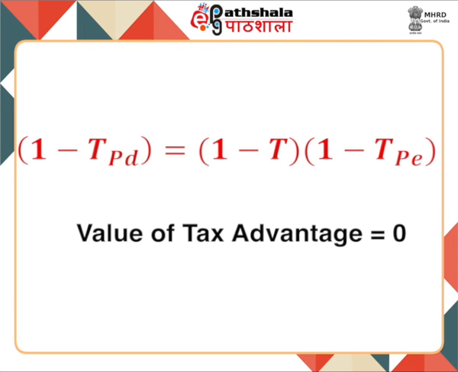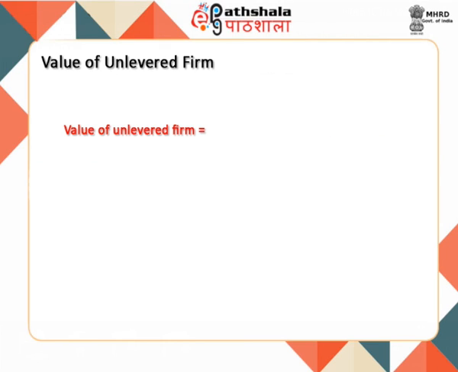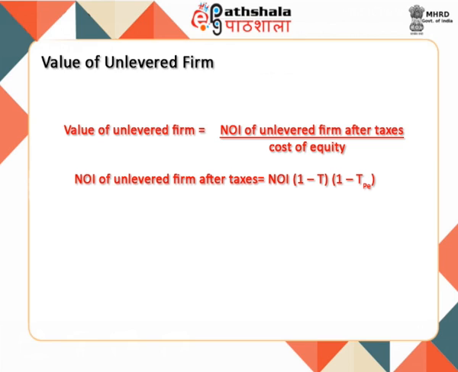We know that the value of an unlevered firm is calculated by dividing the net operating income of the unlevered firm after taxes by the cost of equity. The net operating income after taxes can be calculated by subtracting the corporate taxes and the personal taxes on equity income.